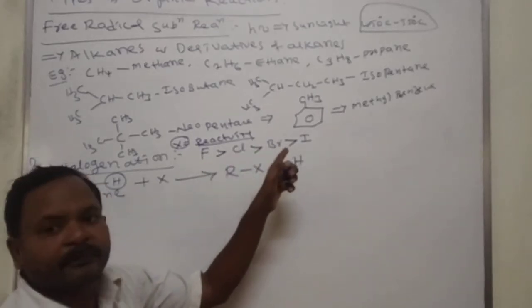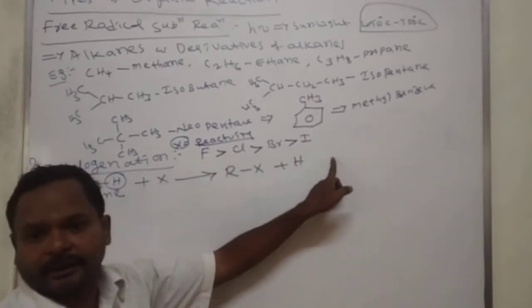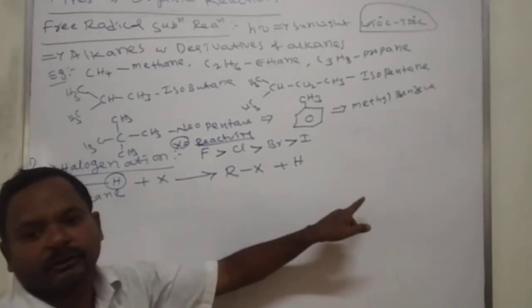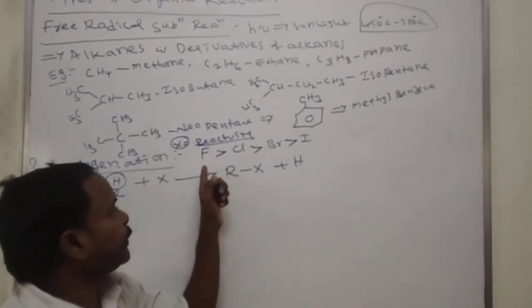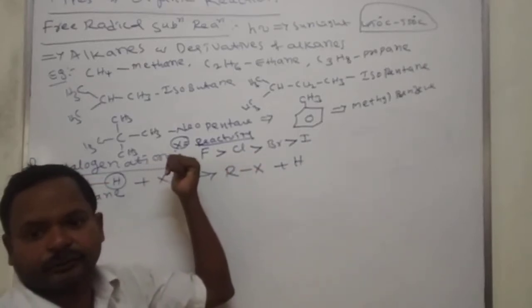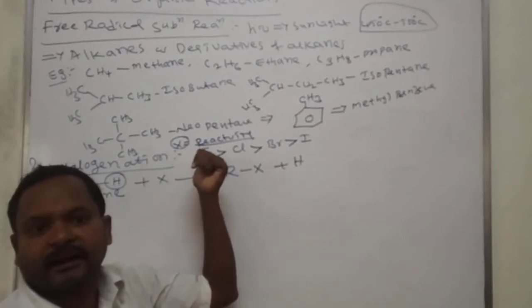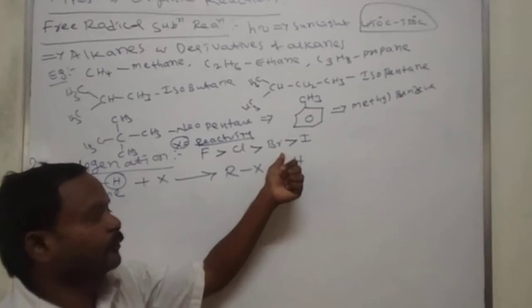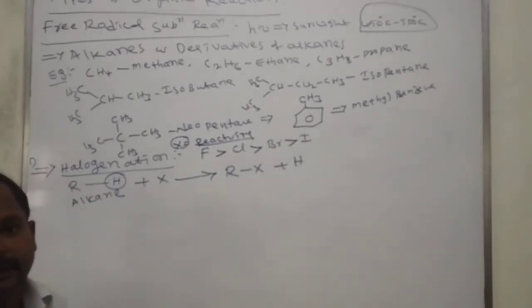Moving from fluorine to iodine, the electronegativity decreases, so the reactivity also decreases. Fluorine is more reactive towards the free radical substitution reaction than chlorine and iodine.